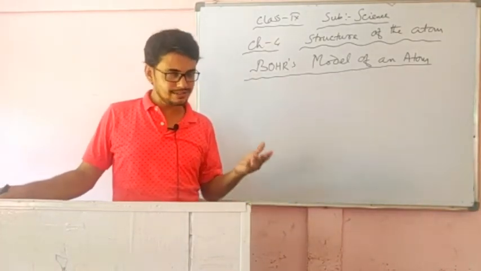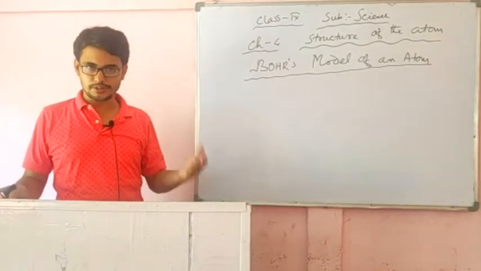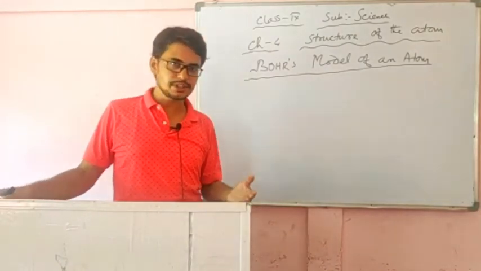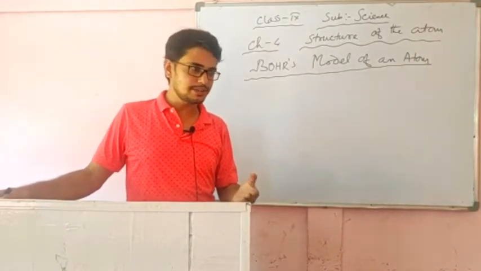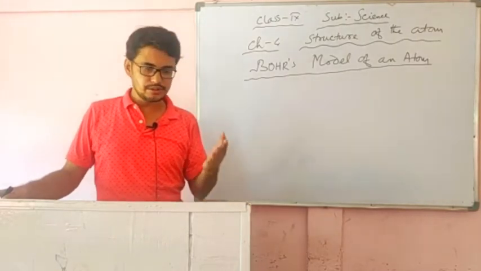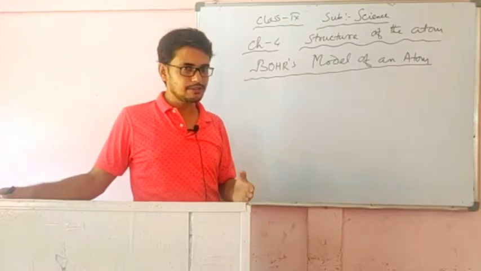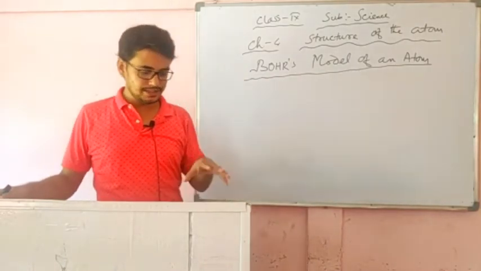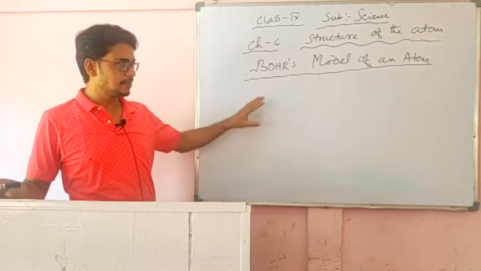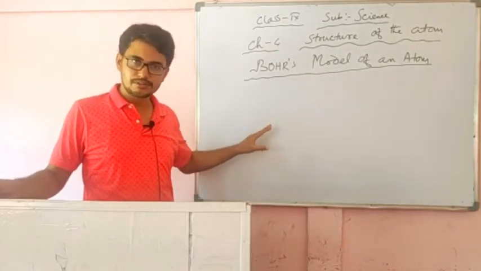That means the nucleus is made up of protons, because protons are also positive, and the nucleus is positive as discovered by Rutherford. Surrounding this nucleus electrons are there, that we also understood.